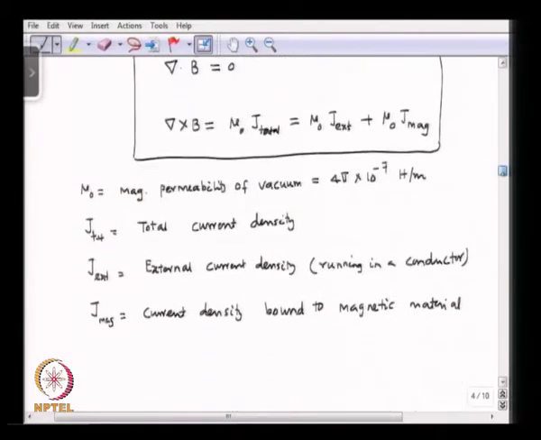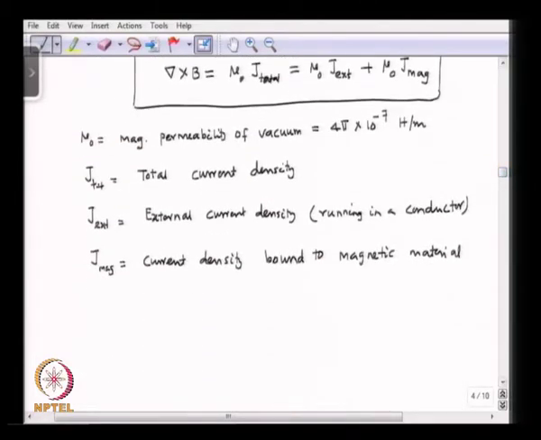So, this is equivalent to the polarization charge density in dielectrophoresis.